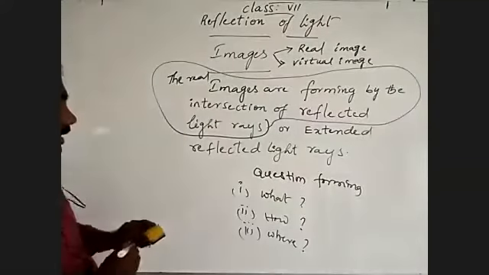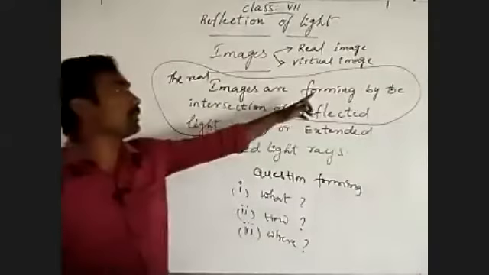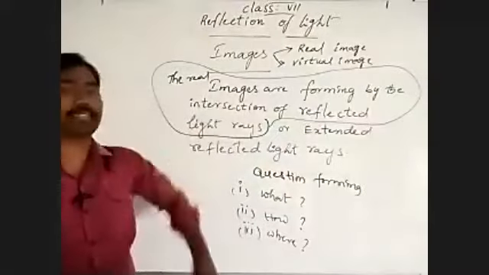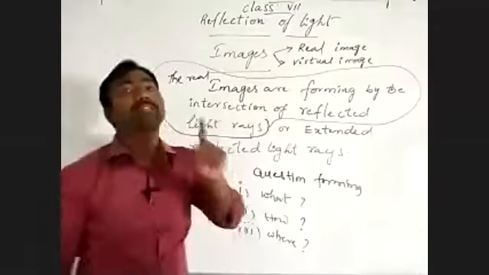That is how a real image will form. Understand? Then where will the real image form?